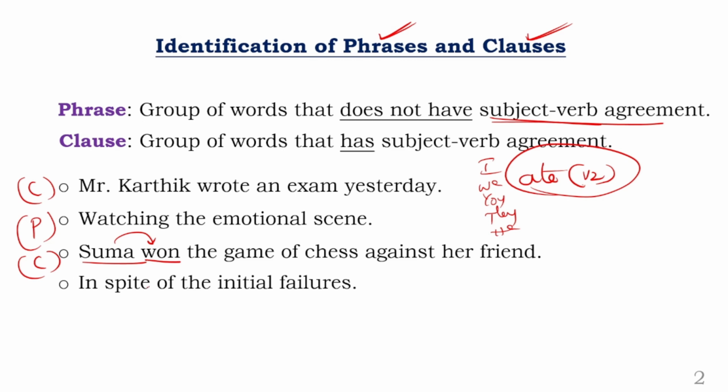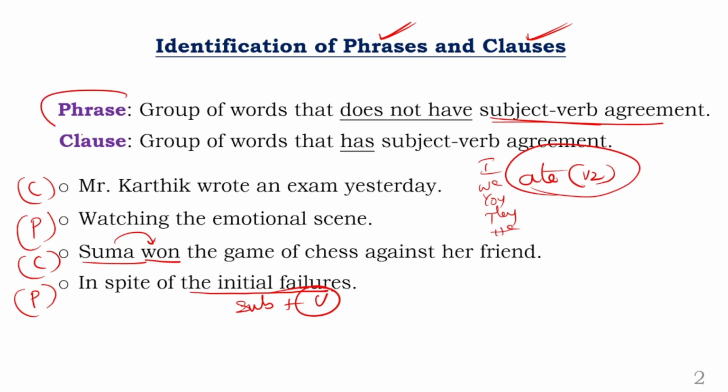Next, coming to the fourth one. What is the statement? In spite of the initial failures. The sense is though there is a failure initially. So if you look at this combination, the initial failures can be used as a subject, that is a noun form. But do you find a verb here? Is there a verb? There is no verb. The verb is missing completely. So this part is nothing but a phrase. So guys, that is how you understand what is subject verb agreement.